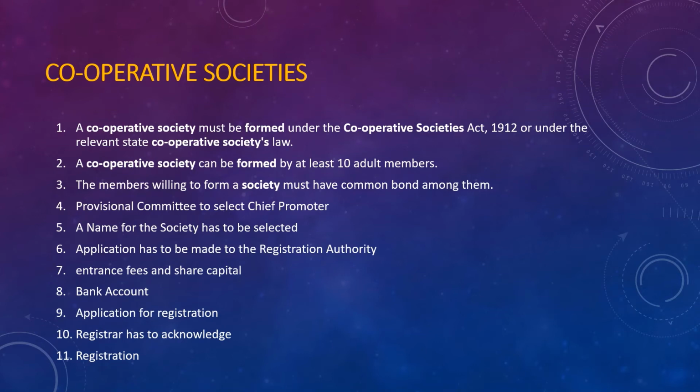After you have fixed and paid the share capital, you have to open a separate bank account. You file the registration application with the authority. Once they grant your registration application, you are going to get the registration number. Once you receive the registration number, you are a registered cooperative society. You can start functioning, and you can start your business.